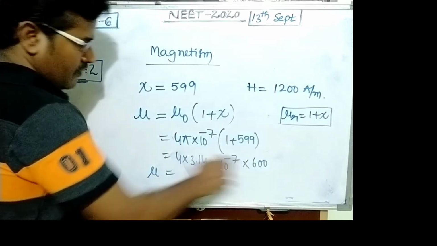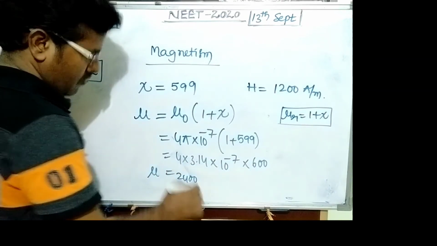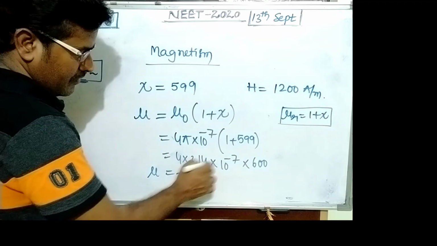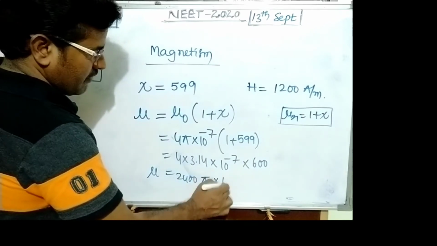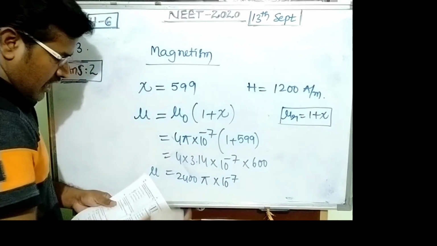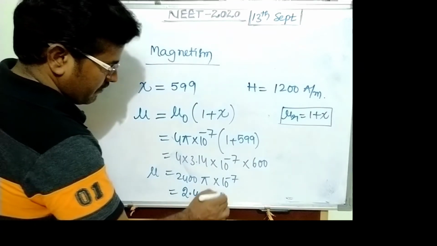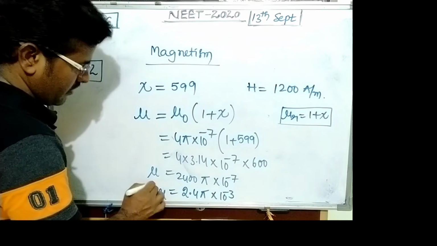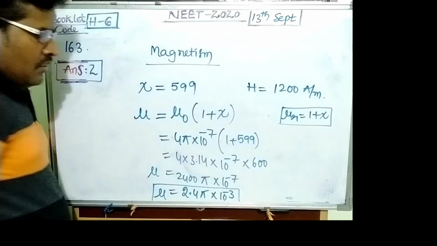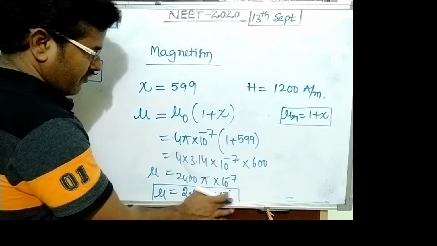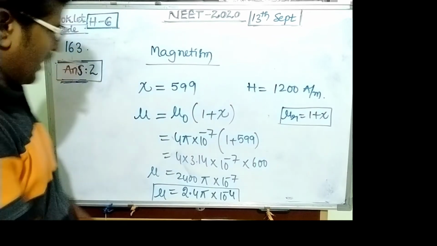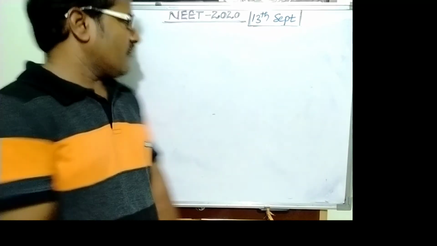So its value is 2400 pi into 10 power minus 7. So the answer is 2.4 pi into 10 power minus 3. So this is mu. The answer becomes 2.